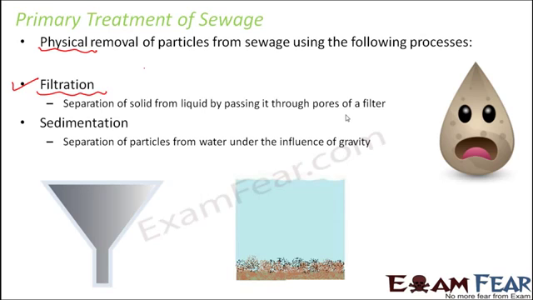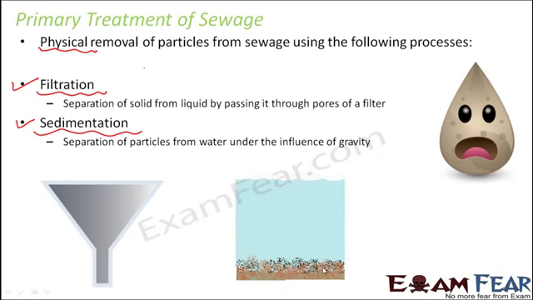The next process is sedimentation. So what happens in sedimentation? Here particles are separated from water under the influence of gravity. Let us suppose this is the solution which has the liquid as well as some solid particles. Now if you leave it without disturbing for quite some time, then under the influence of gravity, the heavier particles tend to settle down at the bottom. So here you can see these are the heavier particles.